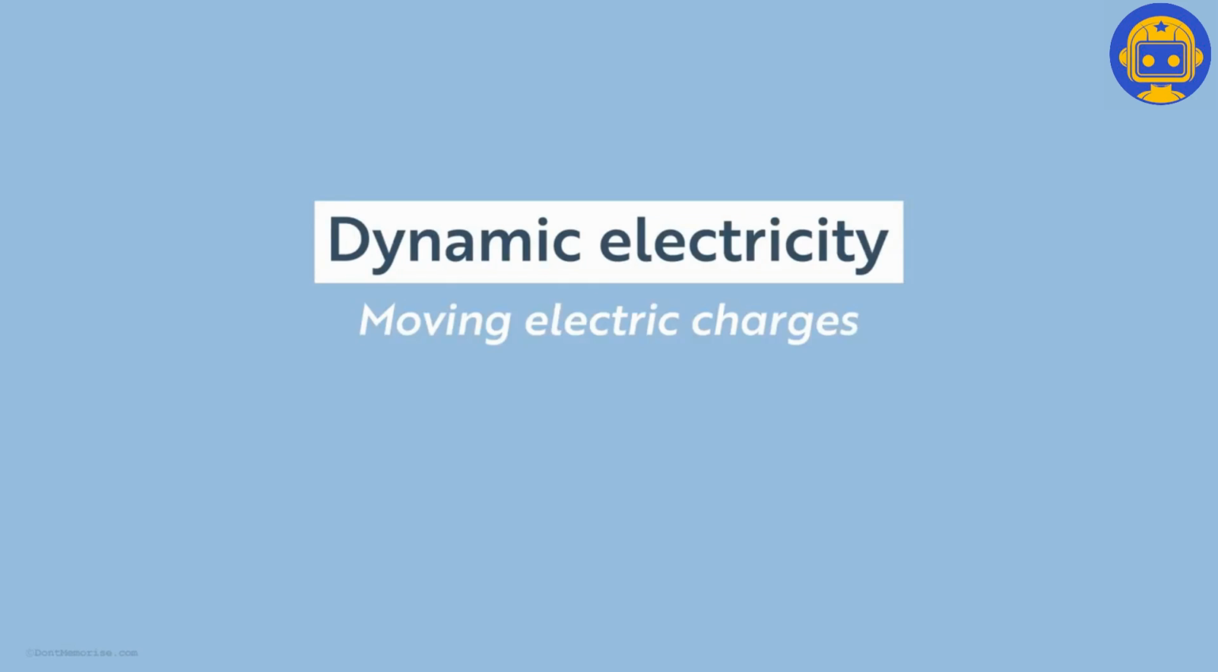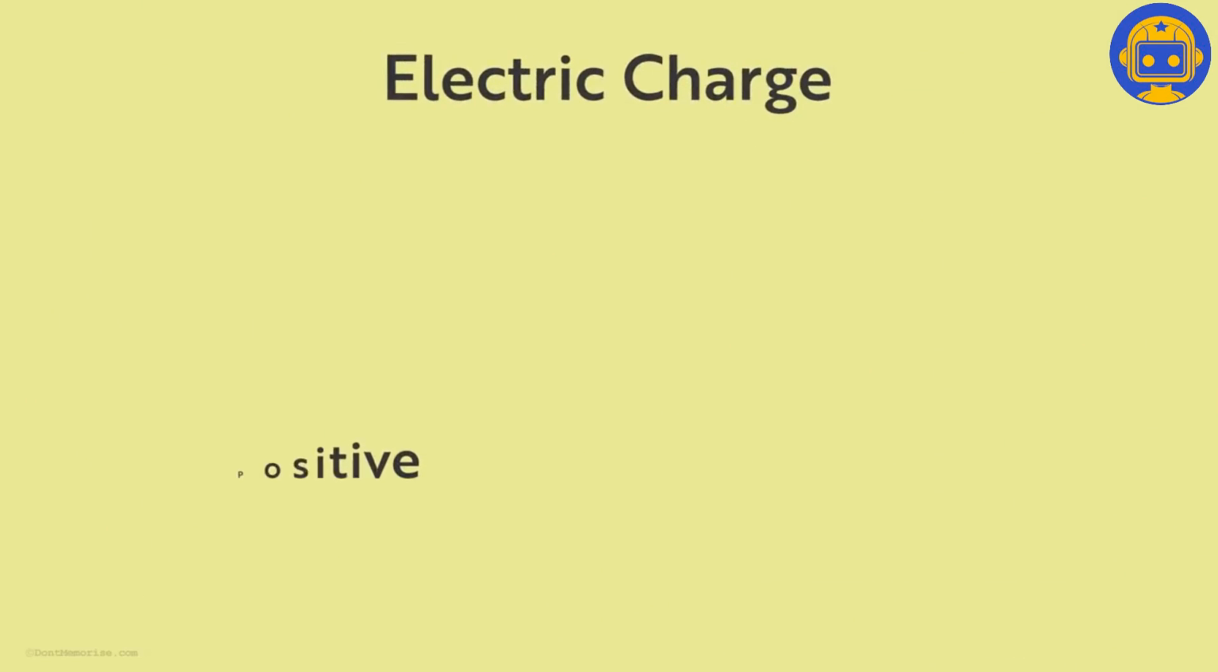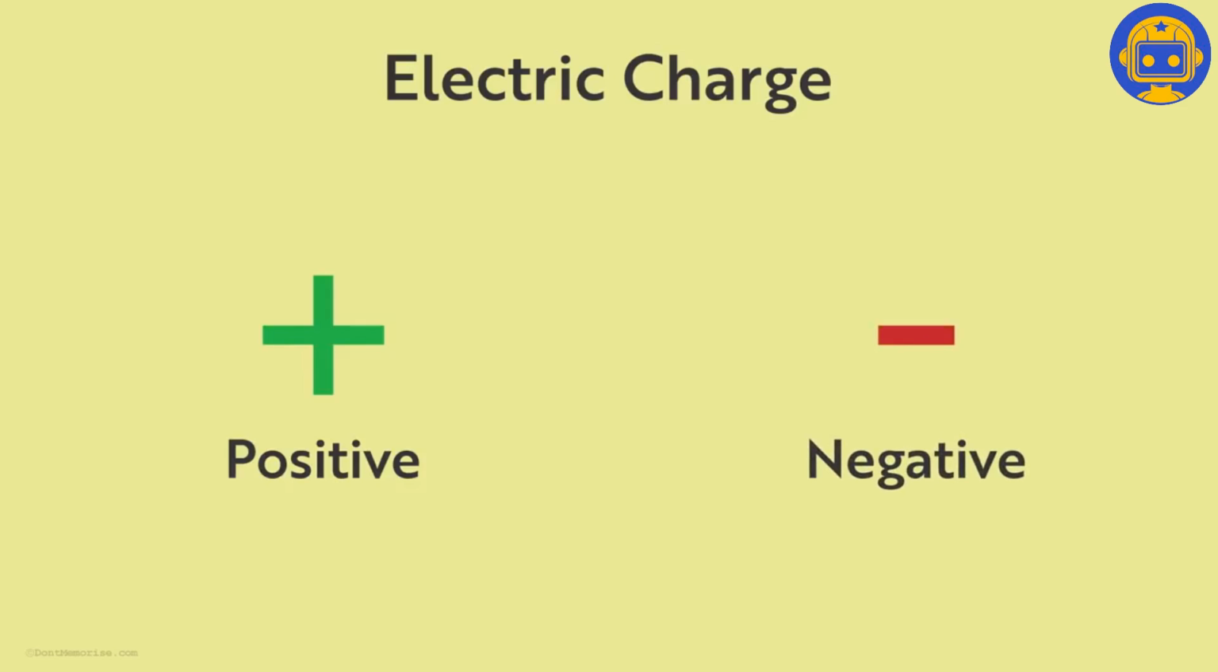Now the next question you have will be, what are electric charges? The concept of electric charges is very important in physics and it cannot be explained in a video or two. But I will still try to give you a short and to-the-point explanation of this concept. So let's begin. There are two types of electric charges. Positive, denoted by the plus sign, and negative, denoted by the minus sign.